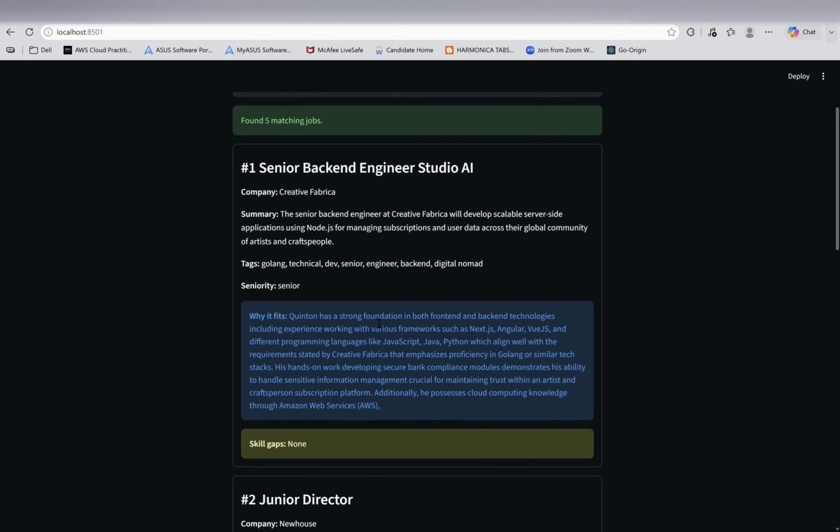A specific explanation of fit grounded in the actual resume and job data, not a generic answer. It also flags skill gaps, though that part isn't generated by the LLM at all. I'll explain why in a second.